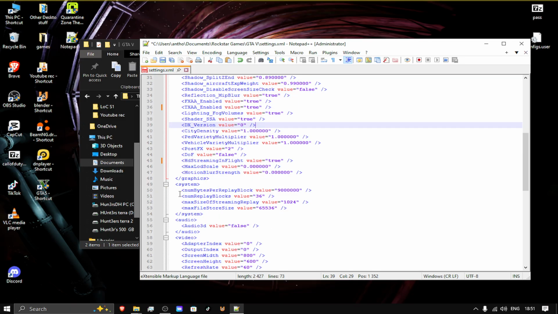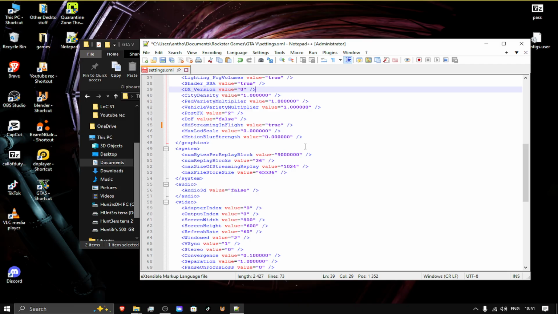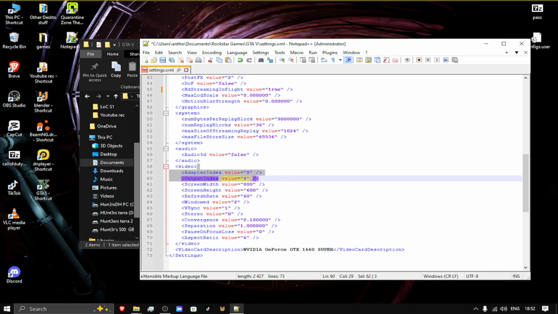In the system, you can actually change the number of, okay, paper blocks. I don't know what that is. And then the audio. So you get the audio 3D value. You can actually mess around with that. I don't know what that is. And then these two, do not mess around with these two. All right. This will actually change it to your secondary monitor if it comes to that. So again, 1440, because you can see it changed it again by 900.